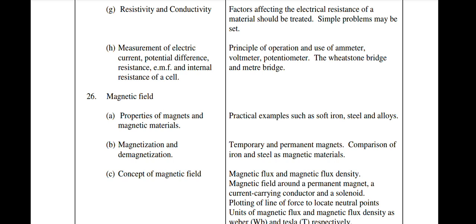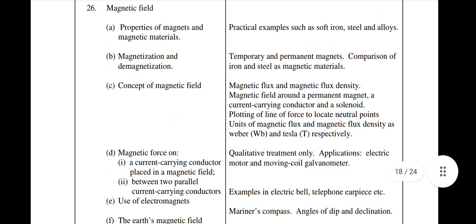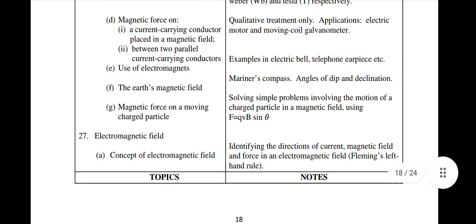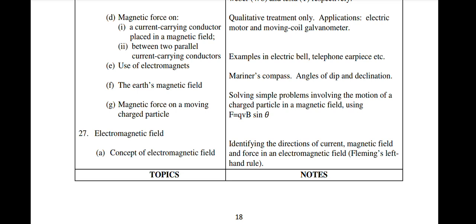Magnetic field, properties of magnets and magnetic materials, magnetization and demagnetization. Concept of magnetic field, magnetic force on a current carrying conductor placed in a magnetic field, between two parallel current carrying conductors.